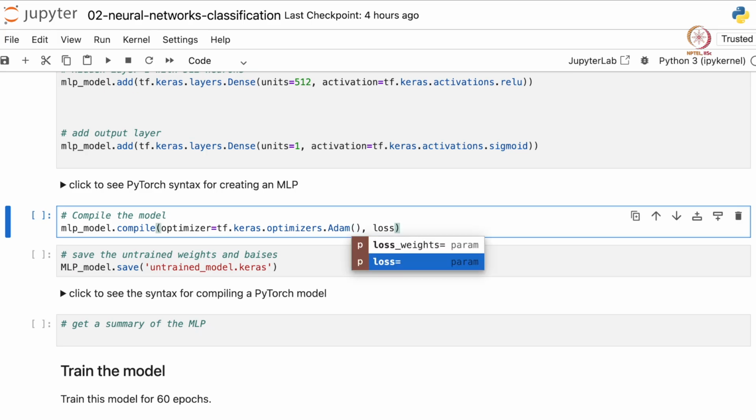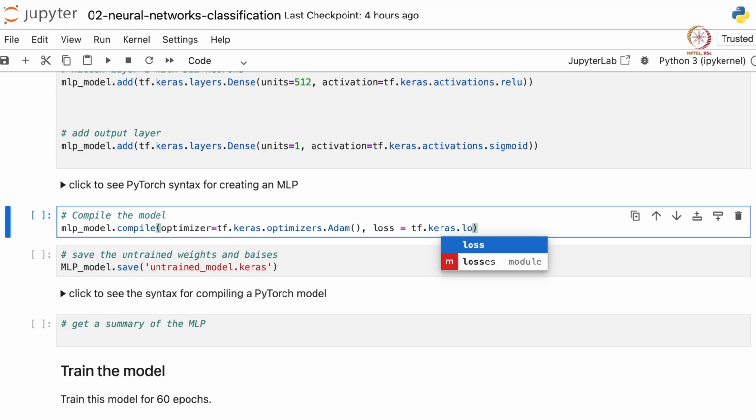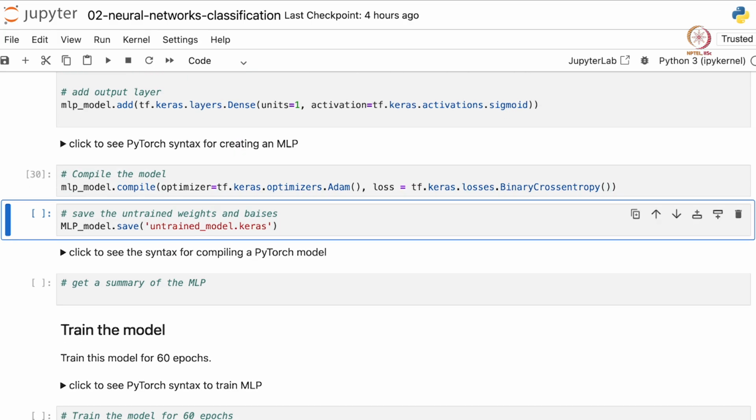And the loss is, since it's a binary classification problem, let's use binary cross entropy as the loss. So we can write tf.keras.losses. There's a module called losses, and within this we should find the binary cross entropy class. Now let's run this piece of code, and then we have our model compiled.